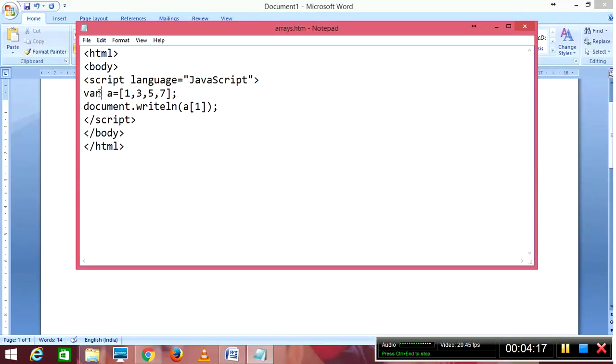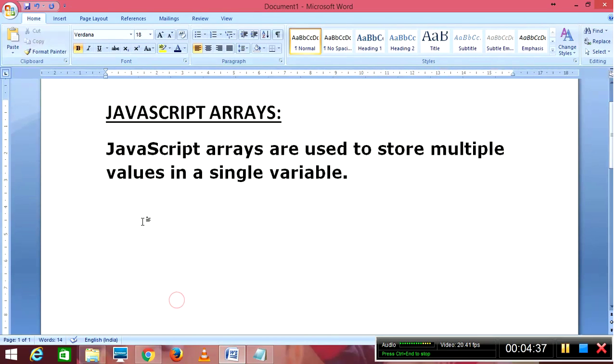I have used var, which is a local variable, with the variable name a, and I have declared one array. Straight away I want to print this particular array value. The array contains 1, 3, 5, 7.